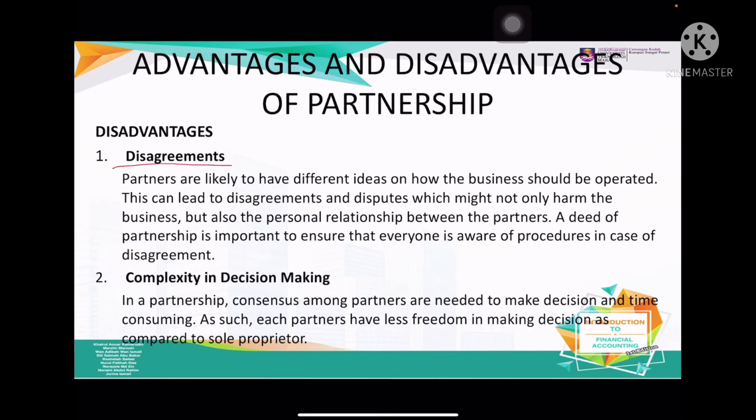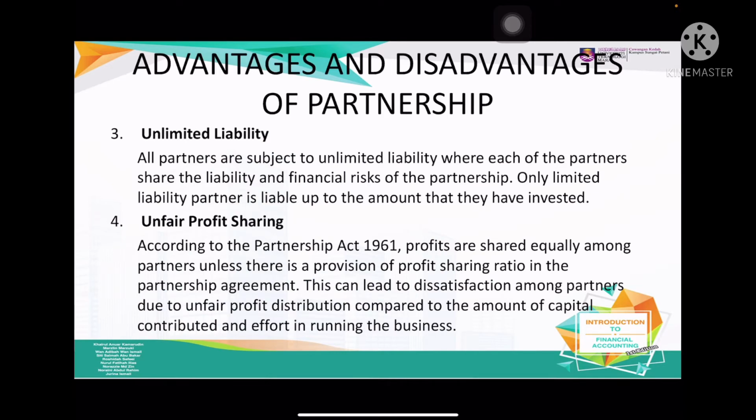Disadvantages, number 1, disagreement. So it means that partners may have different ideas on how the business should be operated. Of course, if we have Mr. A and Mr. B, they have different thoughts. In order to get the final decision is quite difficult. Alright, number 2, complexity in decision making. It's quite complex for them to make a decision, and it is time consuming. It means that they need to discuss, rather than if you are alone, you can make your own decision.